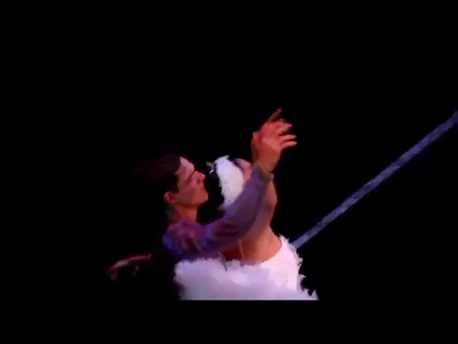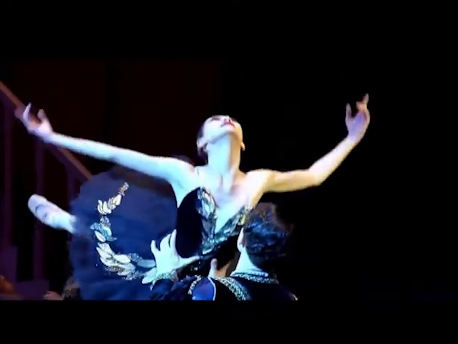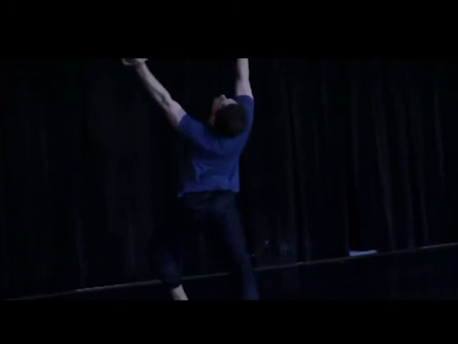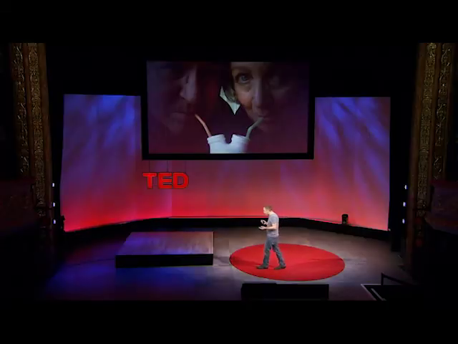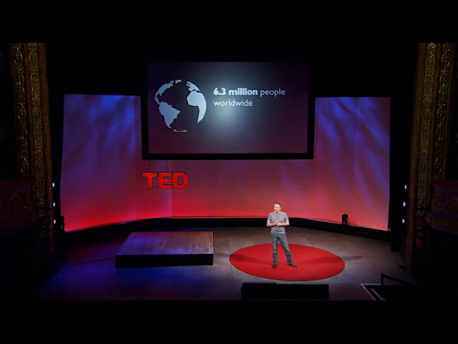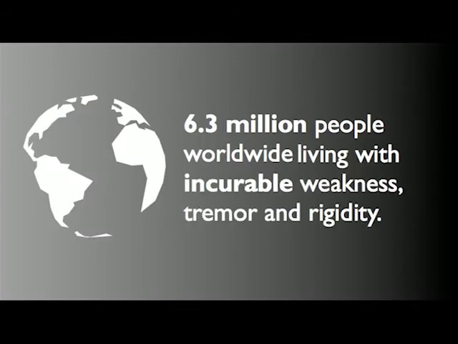Now, ballet requires an extraordinary level of expertise and a high level of skill, and probably a level of initial suitability that may well have a genetic component to it. Now, sadly, neurological disorders such as Parkinson's disease gradually destroy this extraordinary ability, as it is doing to my friend Jan Stripling, who was a virtuoso ballet dancer in his time. So great progress in treatment has been made over the years. However, there are 6.3 million people worldwide who have the disease, and they have to live with incurable weakness, tremor, rigidity, and the other symptoms that go along with the disease.